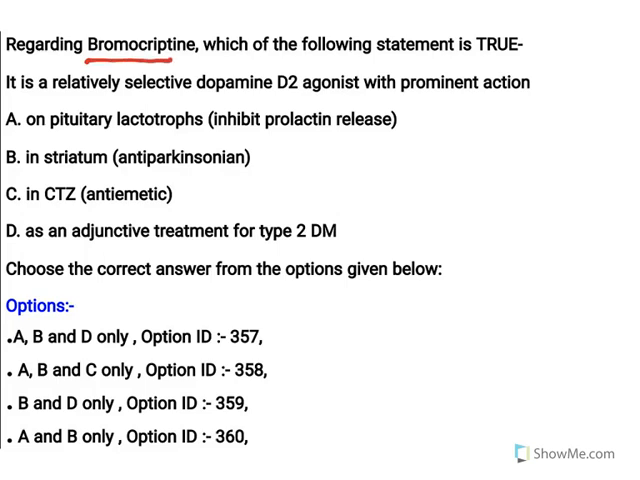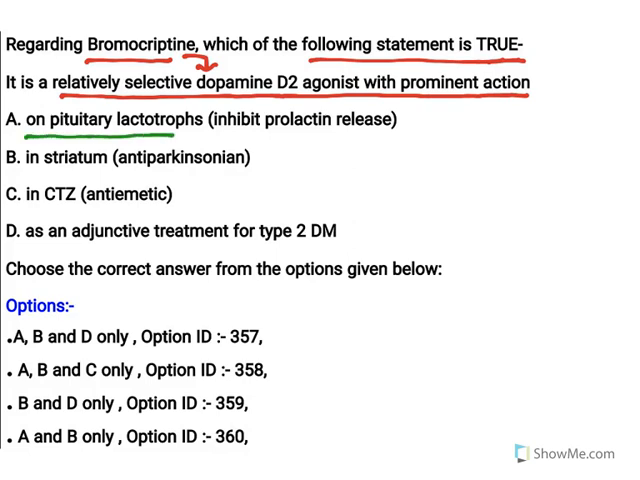Now, regarding bromocriptine, which of the following statements is true? See, what is bromocriptine? It is given here. It is a relatively selective dopamine D2 agonist with prominent action. So it is a D2 agonist. So what are all the effects? See, which of the following statements is true? Now, look at the options. On pituitary lactotropes, it inhibits prolactin release. Yes, bromocriptine in fact is used to inhibit prolactin release. So this is the true one. In striatum, it accepts anti-Parkinsonism. Levodopa converts to dopamine, and that is what treats Parkinson's problem.